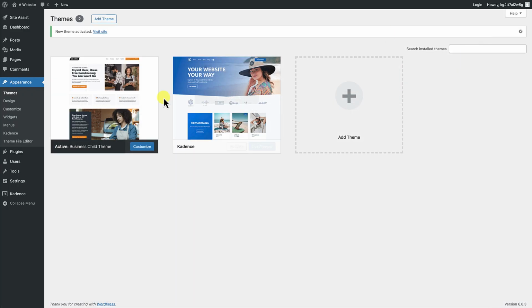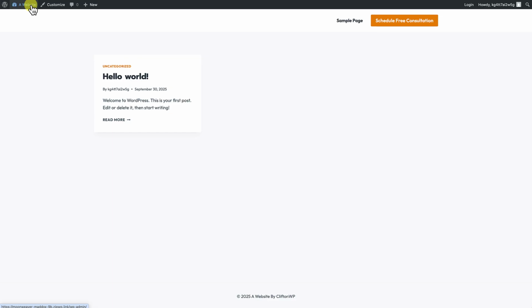Okay, now if you visit the front end of the website at this point, you will not see anything. All you will see is the design. Why? Because we have not imported the demo content. Okay, so all we've done really at this point is added all the styling with the child theme. And this is why we need the Kadence Starter template.